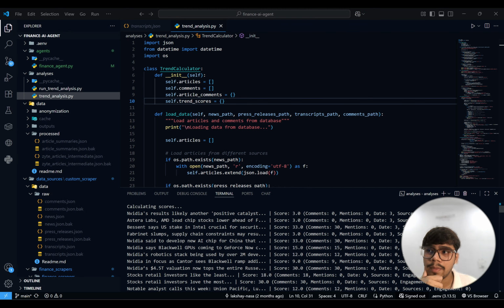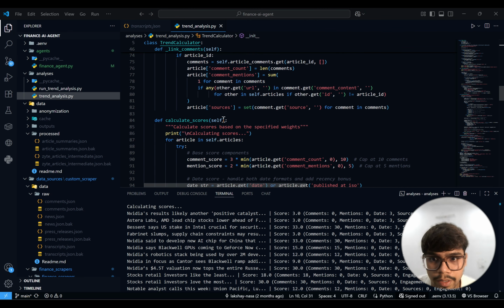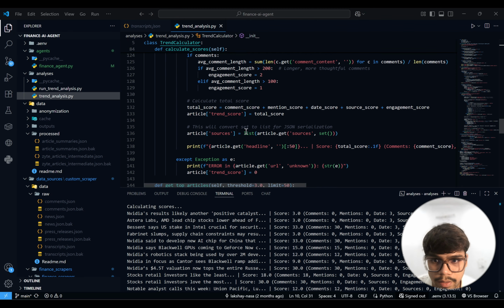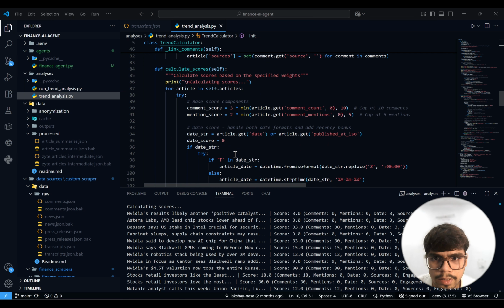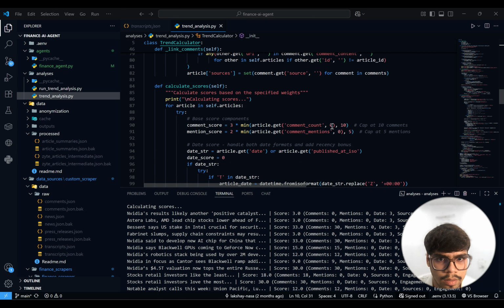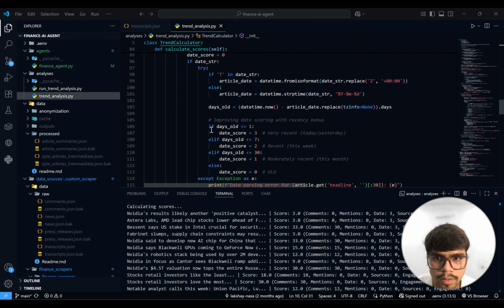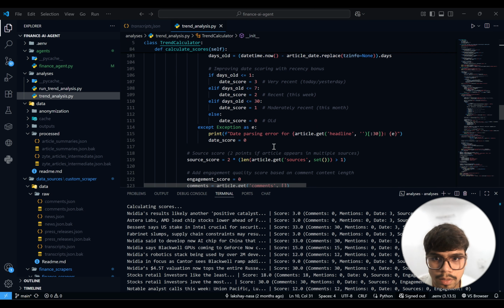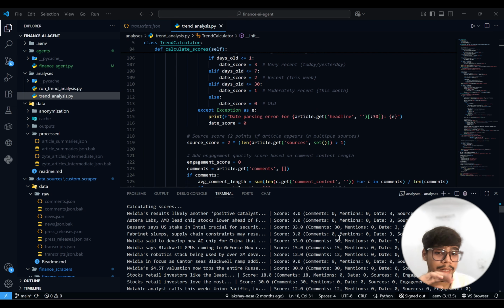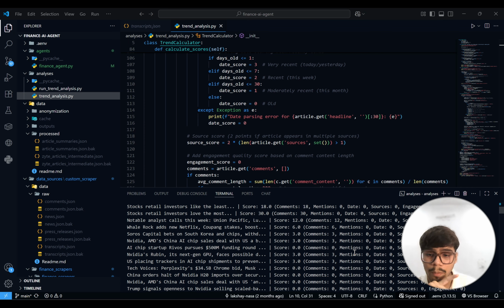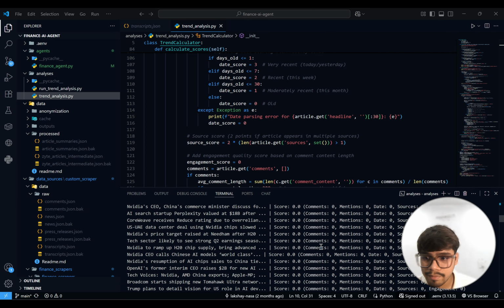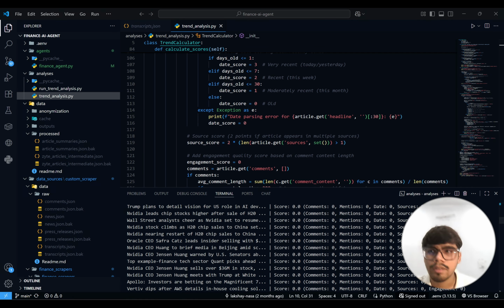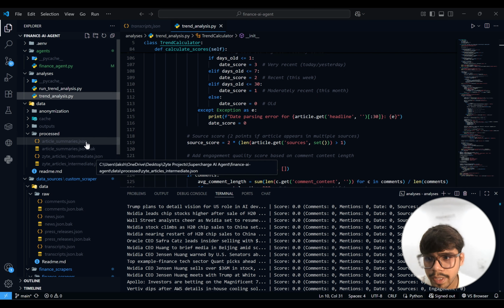In the engagement score, I've kept the length of the articles. If I show you somewhere, yeah, see, this is the weight of the article, and I think this is the one. Comment count, published. If it is all there, we assign these points. So these are the five parameters that we consider. Based on this, we create article summaries.